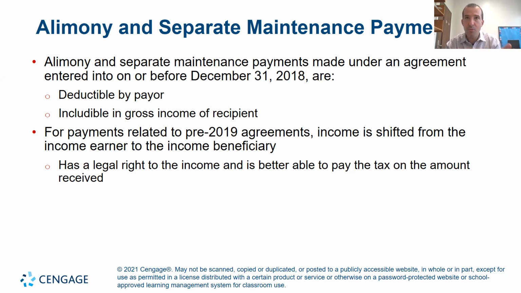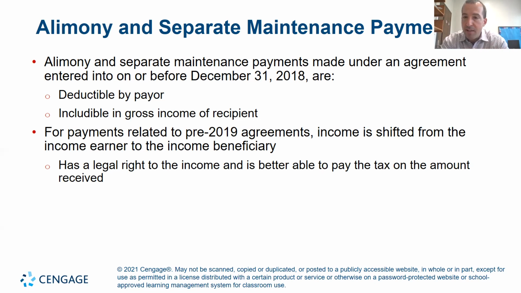If an individual went through a divorce and signed a separation agreement prior to December 31st, 2018, then for all the years following, the individual that receives the alimony payment would pay a tax. The person that paid the alimony payment would get a deduction, and we'll talk about itemized deductions later.